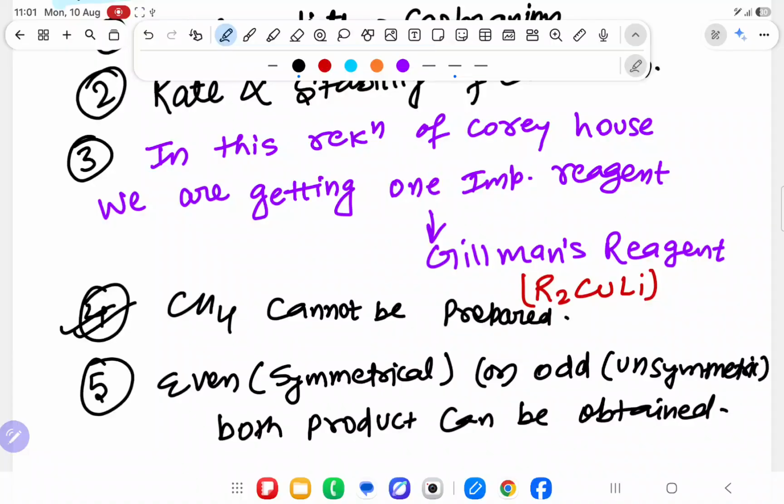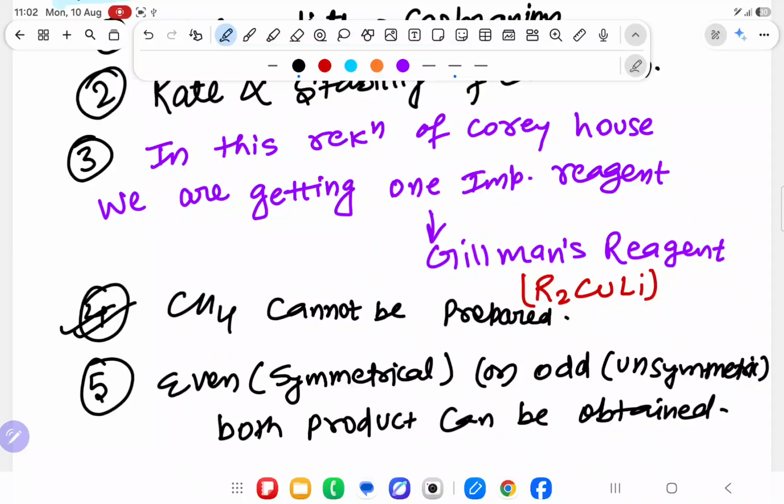Yes, it means up to now, in the reactions we have studied, odd number of carbon can be prepared by soda lime as well as Corey-House reaction. Even number of carbon can be prepared by Wurtz reaction and Kolbe electrolysis. Wurtz and Kolbe electrolysis follow free radical mechanism. Soda lime decarboxylation and Corey-House reaction follow carbanion stability; the intermediate is a carbanion.